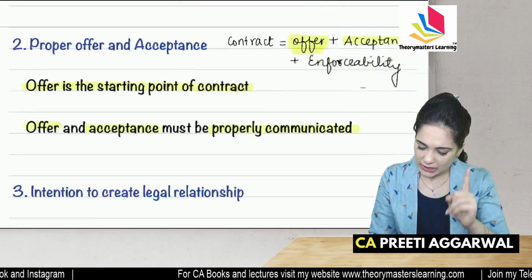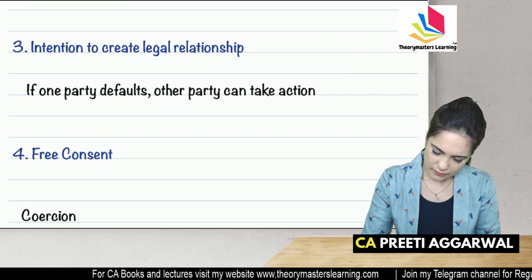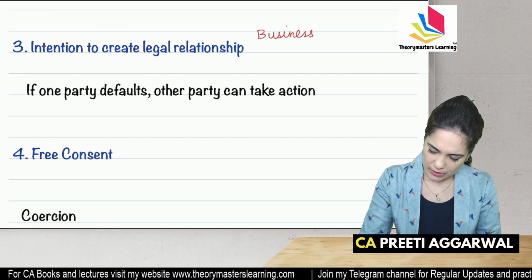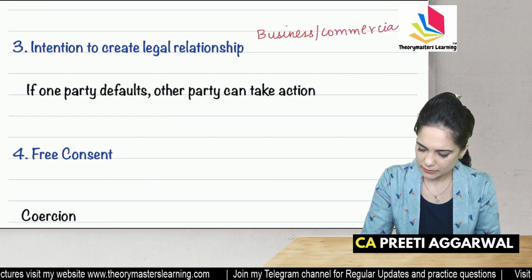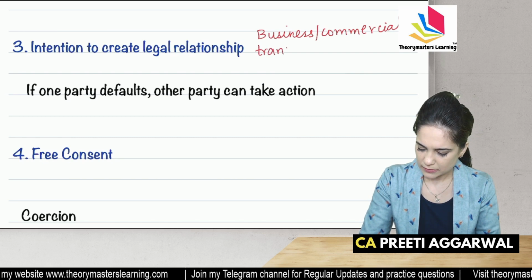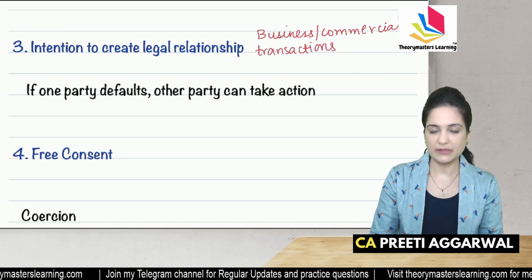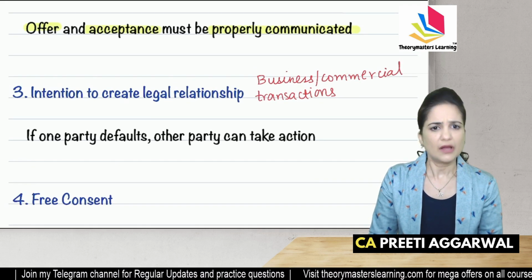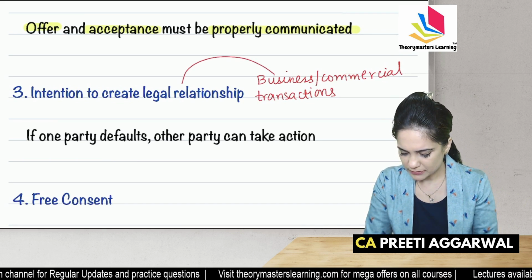So can I conclude that in case of business or commercial transactions, there is intention to create legal relation?